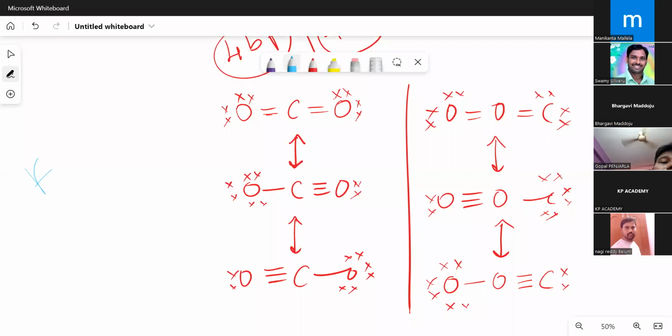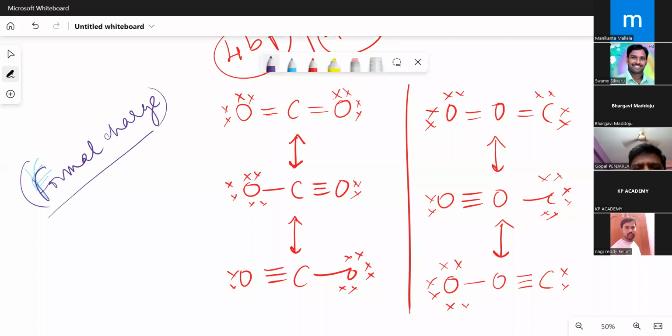Try to understand. We are getting to know about the stability of these species from a concept called formal charge. One by one I'm introducing concepts into this. Initially, my motto was only to give 8 electrons around each atom. That's all. Now there are so many options. Now the doubt is which structure to be taken, and which structure carbon dioxide prefers, in which it wants to be. Then comes a new concept, that is formal charge. Based on the formal charge, we can say which structure is stable and which structure is unstable.